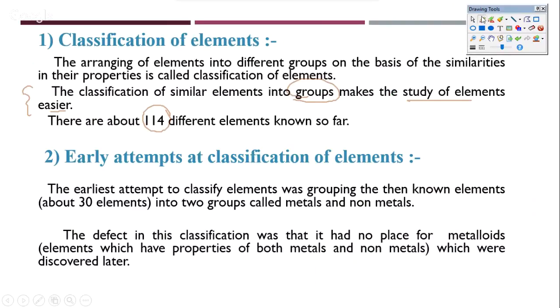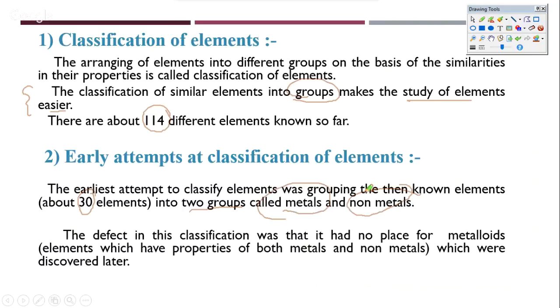Now, the very next chapter deals with the history of this classification, how it really began, and what the early attempts did about it. We know that the earliest attempt to classify elements, of which only about 30 were known then, was only into two groups, metals and non-metals. The properties of metals and non-metals were broadly known. For example, everyone knew about iron, copper, and zinc, which were very common metals in those days.